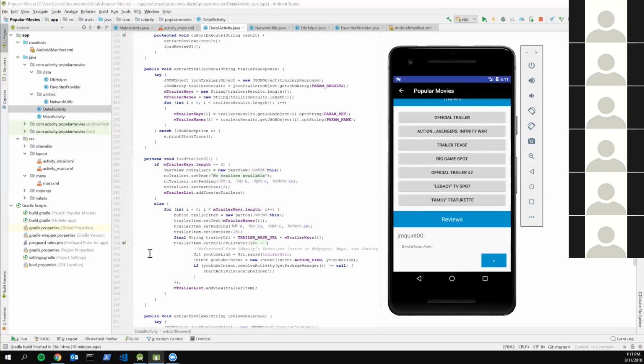So you want to do that inside Java. You load the data using the async task, query the API for the JSON data, and the JSON data returns the trailer information, so there's a whole list of trailers.